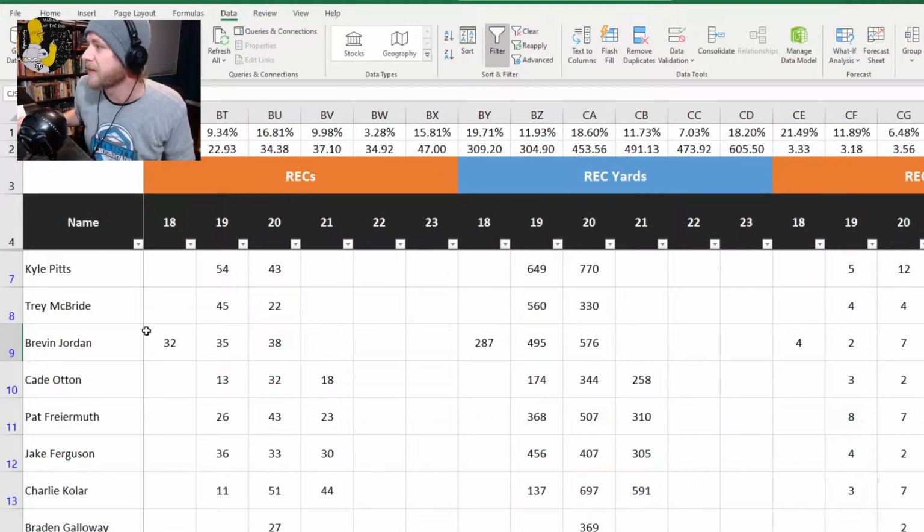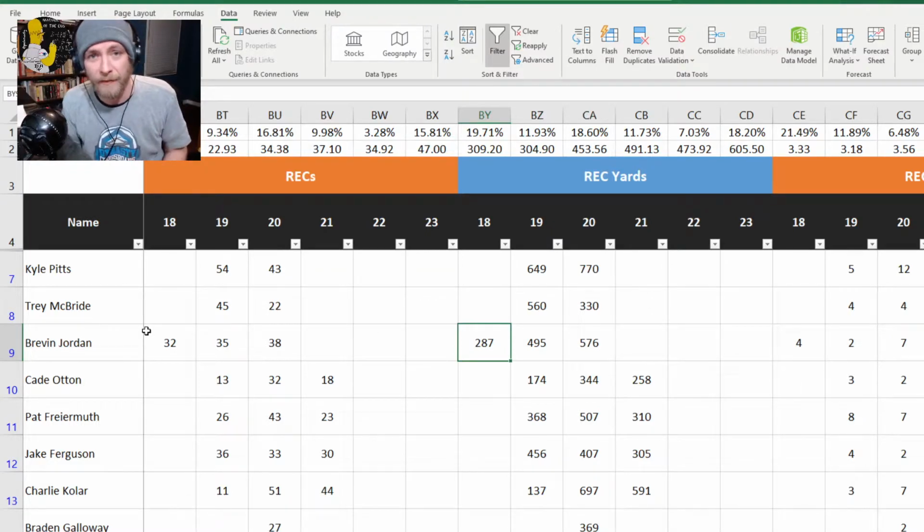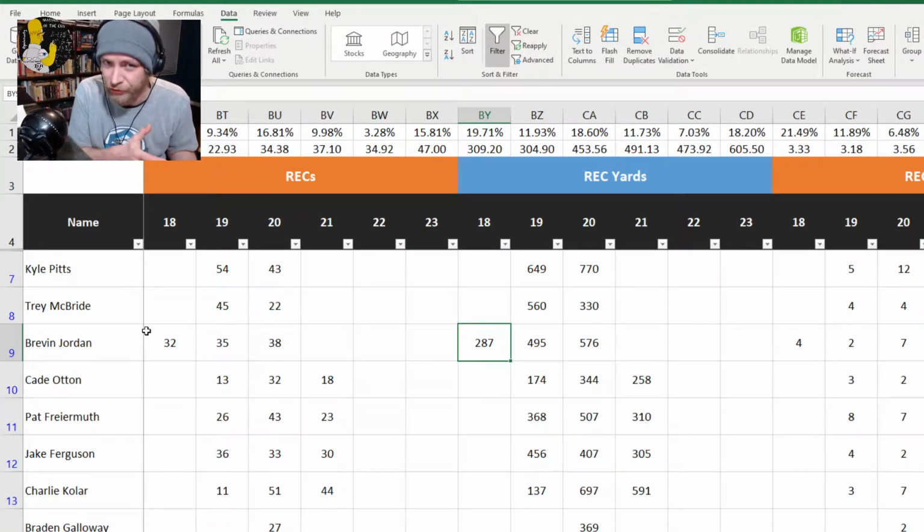So what do I mean by that? Let's look at just a basic stat that everyone's comfortable with. Kyle Pitts had over 600 yards and over 700 yards in the two years that he played over six games, as you can see in the database right here: 649 and 770 yards when he was 19 and when he was 20. Now, unfortunately, age doesn't do a lot for us for the tight end position, unlike the wide receiver position, but those are pretty good ages to be a producer, no matter what the position, so it's fine.